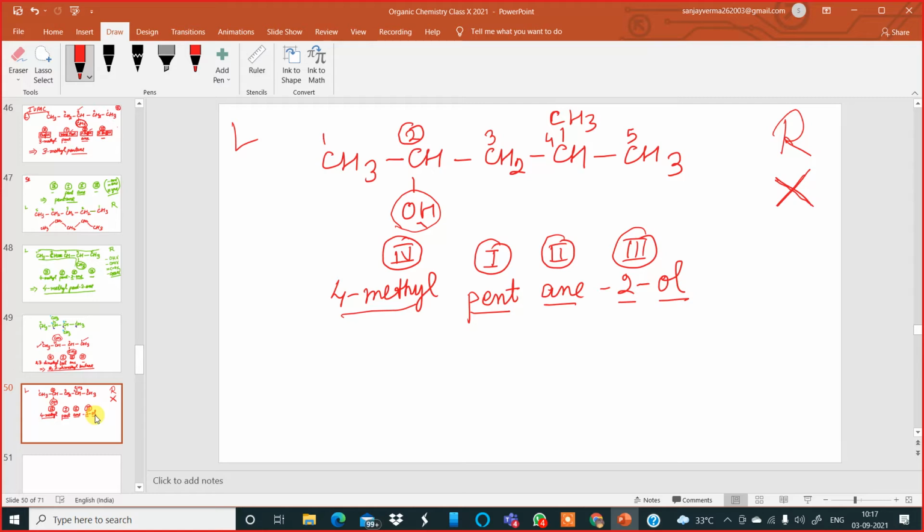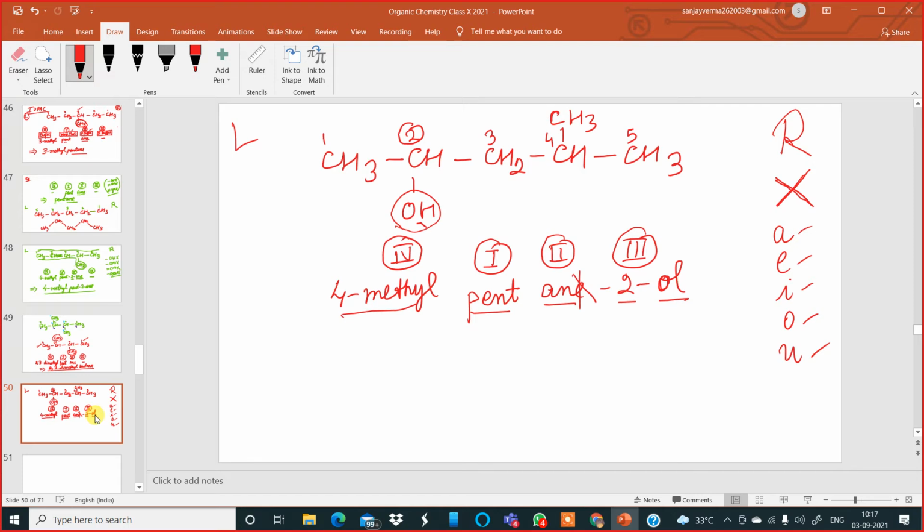We know what are vowels, no? Vowels: A, E, I, O, U. So the o is present as a vowel before this primary suffix, so the last letter of the primary suffix has to be dropped. Drop it.